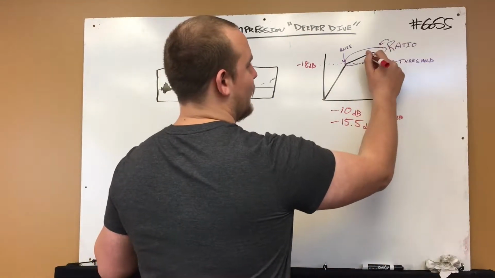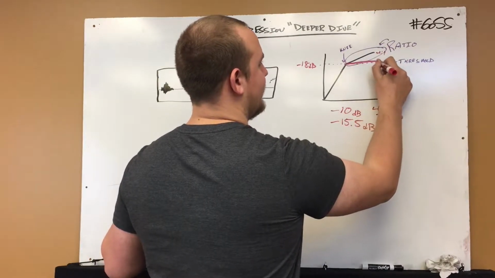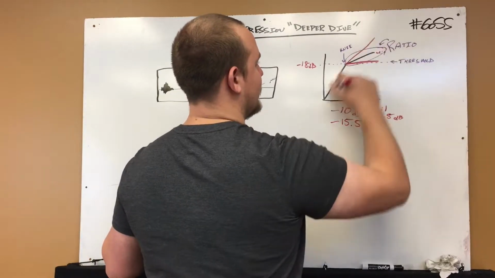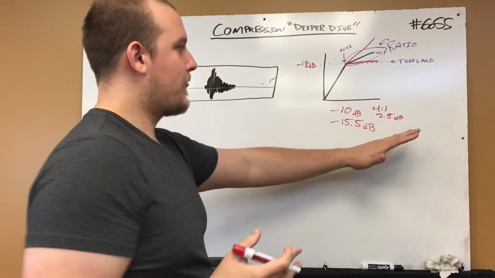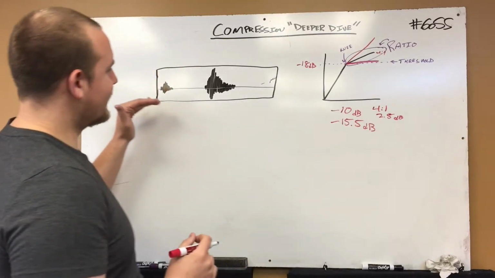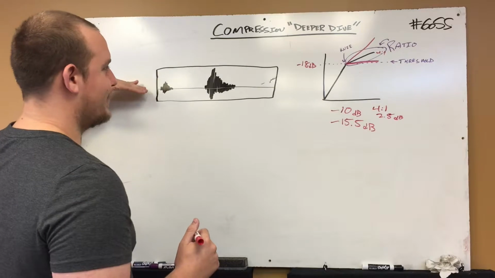Again, this is maybe 4 to 1 or something here. Infinity to 1 would look like this. 1 to 1 would continue to just look like the line itself and is not compression. Nothing would happen. So here's what we're going to do. We're going to look at something else I wanted to talk about in 60-second sound, but I don't have enough time. We're going to look at it the way your DAW shows it.